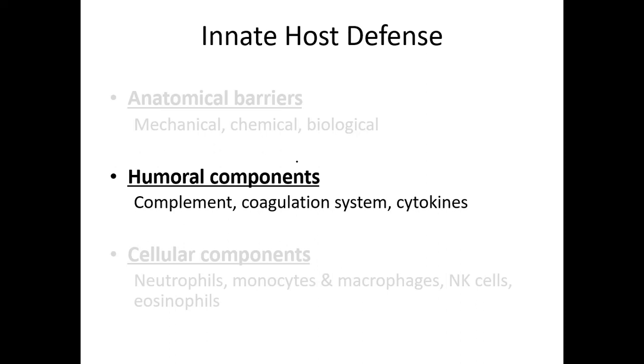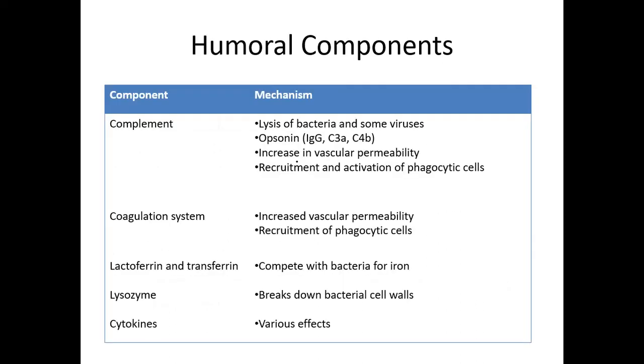Now coming towards the humoral components, and this includes the complement, coagulation system, and cytokine. So these humoral components of the innate immune system include the complement, coagulation system, lactoferrin, transferrin, lysozyme, and cytokine. Each of these components acts through their specific mechanism of action.